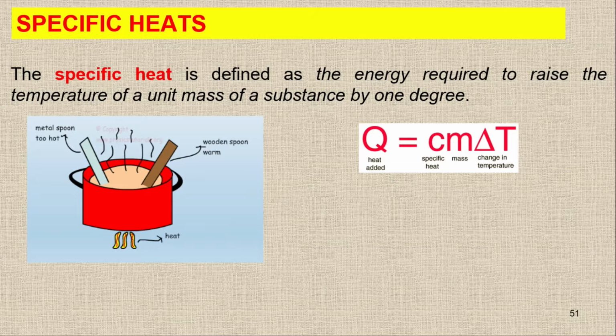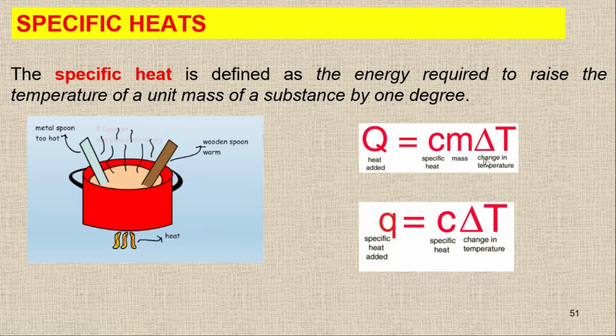If I write it in specific form, I can divide this Q by the mass, so I change it to small q, the specific heat added, which is c, the specific heat, times delta T. So this one is called the specific heat.